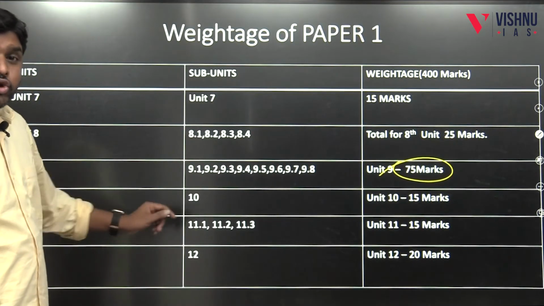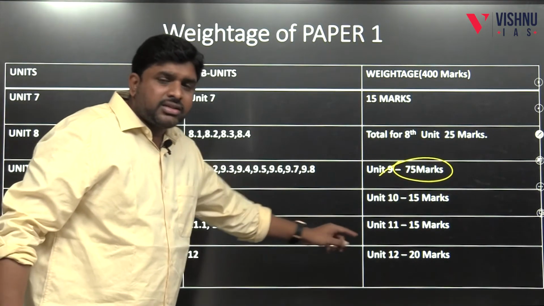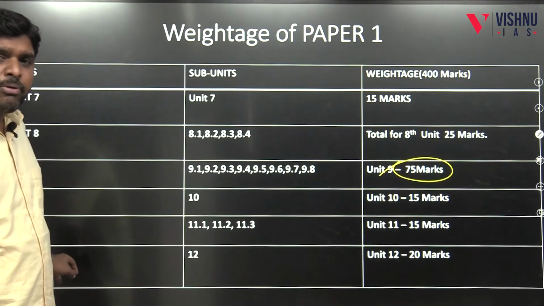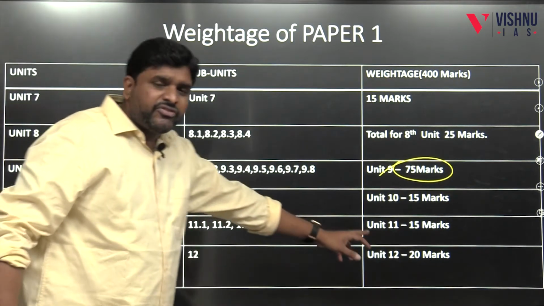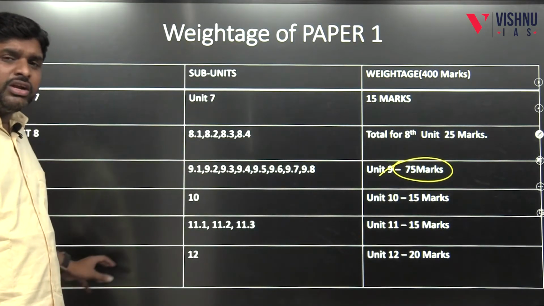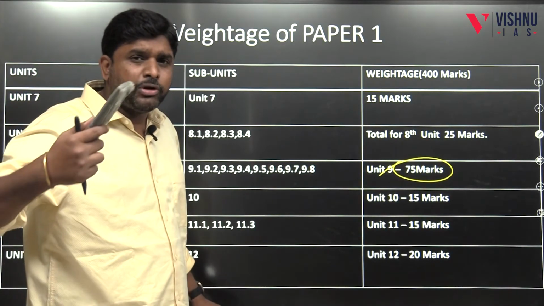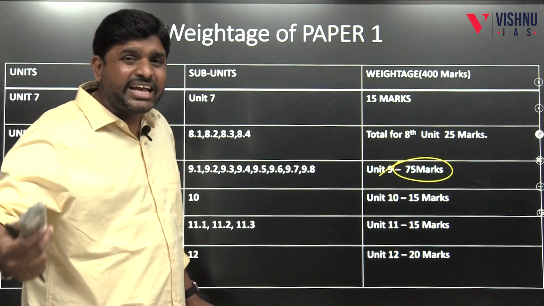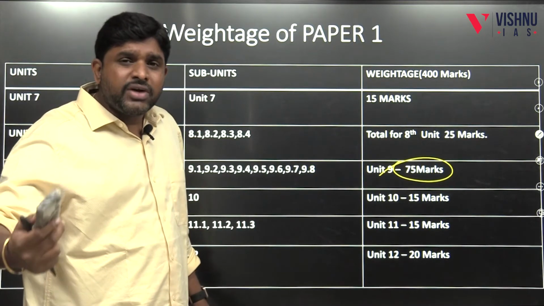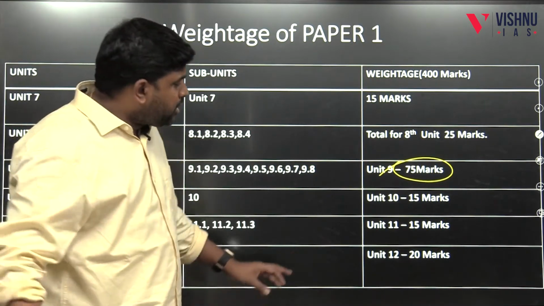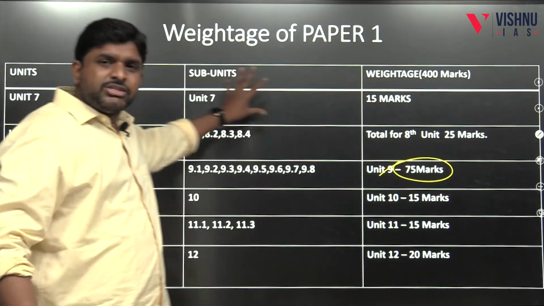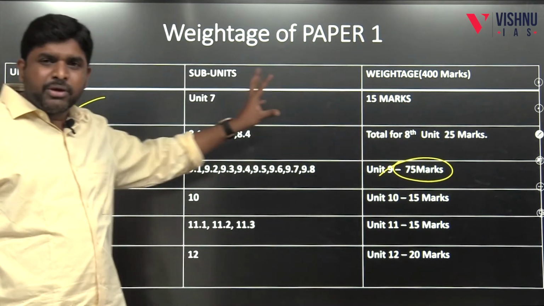Coming to the 10th unit, which is human growth and development, 15 marks. 11th unit, which is menarche, menopause and reproductive systems, 15 marks. 12th unit, which is applications of anthropology: application of anthropology in sports, in defense, in criminal activities, and in nutrition. This all together constitutes 20 marks. In this way, this is the weightage of paper 1.